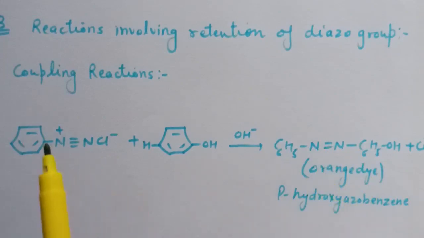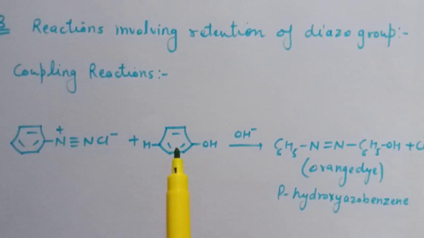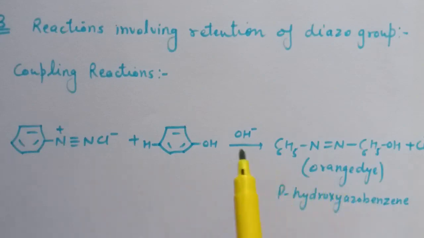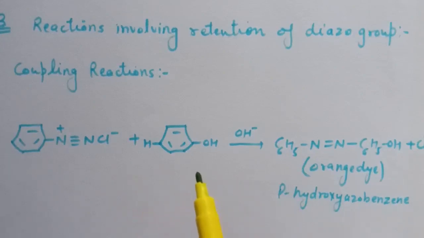So benzene diazonium chloride reacts with phenol molecule at its para position. This position is the para position, and it is coupled with the diazonium salt to form para-hydroxyazobenzene. This type of reaction is known as a coupling reaction. Similar type of reaction takes place with aniline, resulting in the formation of para-aminoazobenzene. And this is an example of electrophilic substitution reaction.